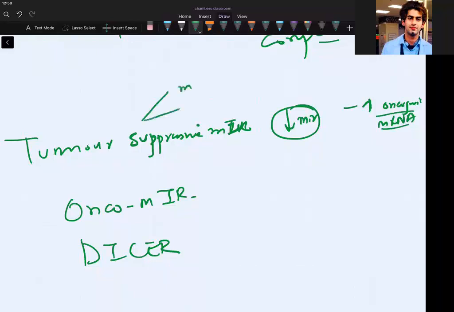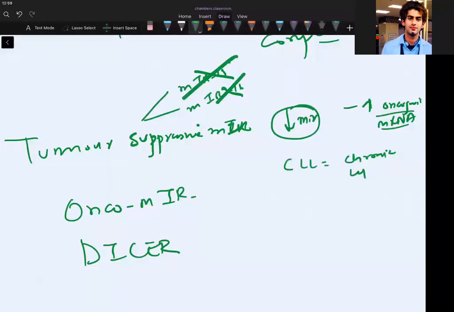We have MER 15 and MER 16. If you delete these MERs, you are giving life to BCL2, and that's what is happening in CLL, chronic lymphocytic leukemia.